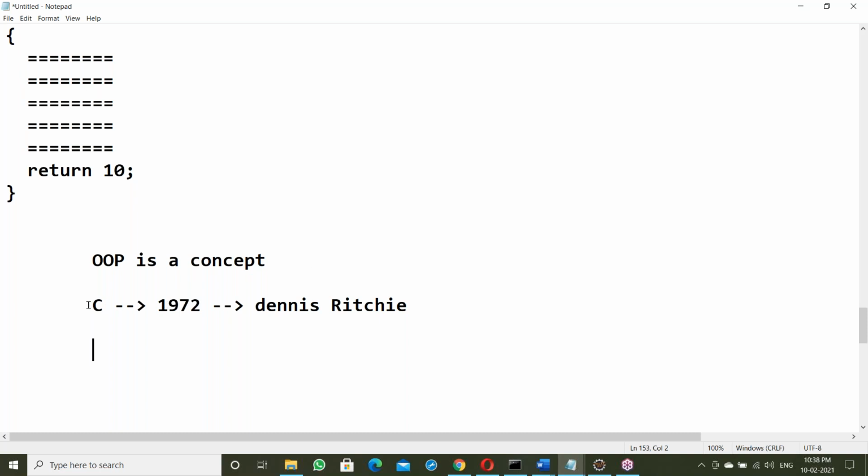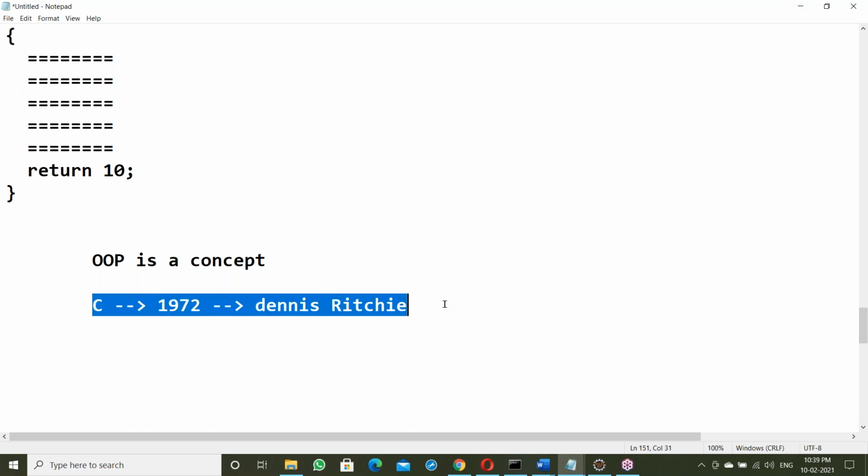The C language has some disadvantages. Data is global; in C language, everything is global, both functions and data. Data being global means anyone can modify it from anywhere. If anyone can modify it, data can get corrupted. Corruption of data means there is no security for data. In C language, there is no security for data.